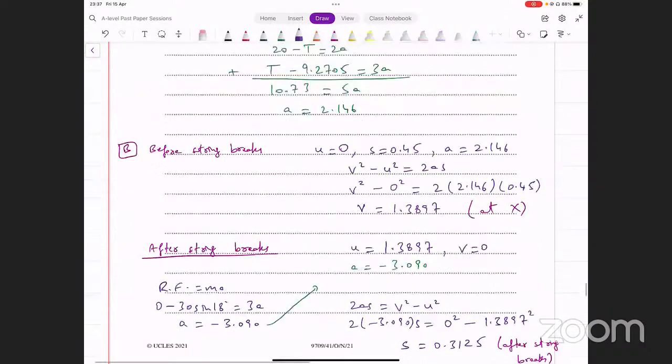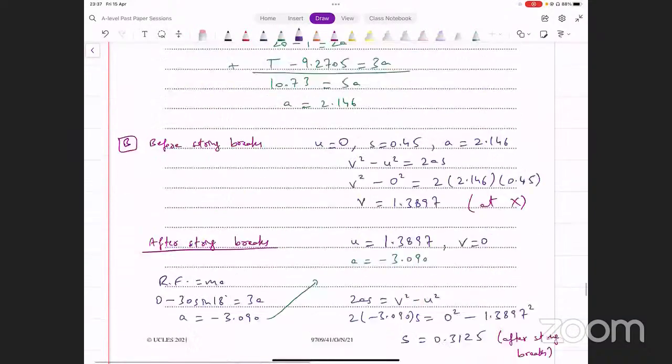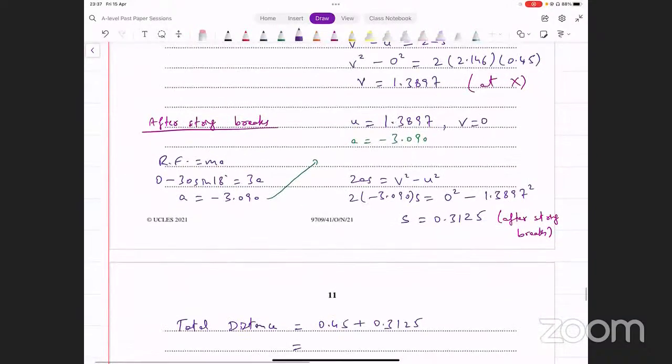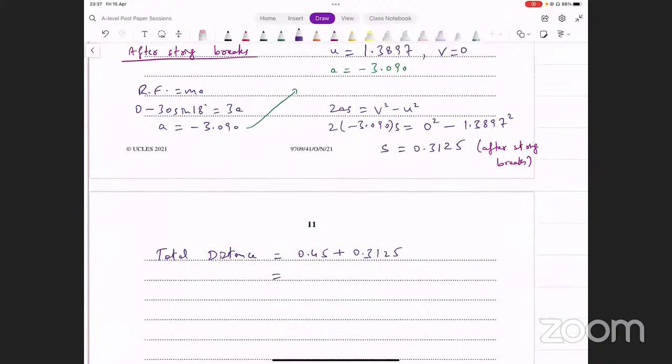ठीक है, उसने कोई instruction दी हुई है, accuracy की नहीं दी हुई. You can just write down the final result as it is and see what that is. 0.45 plus this, ये क्या आता है? $0.7625. That's what I'm getting. 0.7625. अब उसको as it is लिख सकते हो. If you want to round it up, you can do that. But you can just leave it like this as well. That's the total distance traveled. Okay? ये आपको find करना.